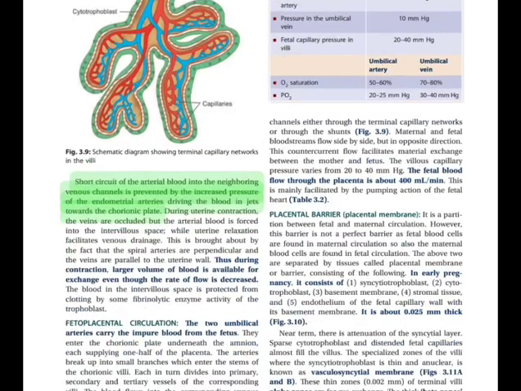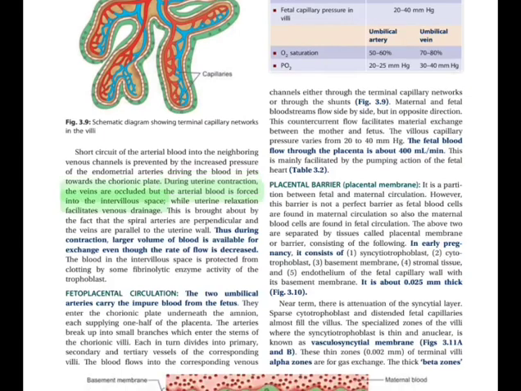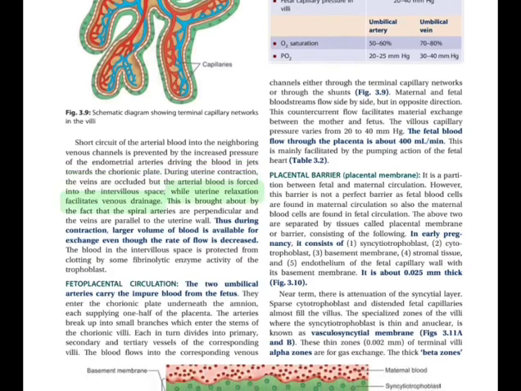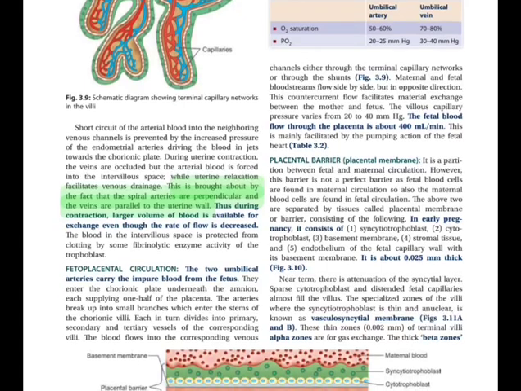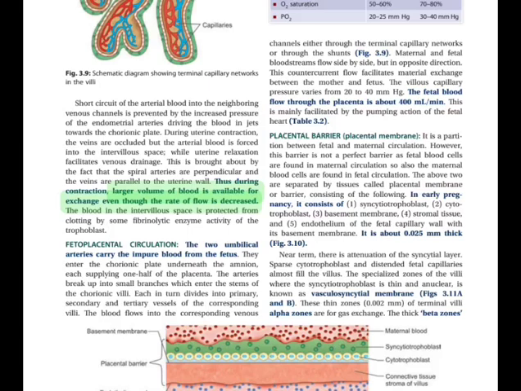Short circuit of the arterial blood into the neighboring venous channels is prevented by the increased pressure of the endometrial arteries driving the blood in jets towards the chorionic plate. During uterine contraction, the veins are occluded but the arterial blood is forced into the intervillous space. Uterine relaxation facilitates venous drainage, brought about by the fact that the spiral arteries are perpendicular and the veins are parallel to the uterine wall. Thus during contraction, a larger volume of blood is available for exchange even though the rate of O2 flow is decreased.